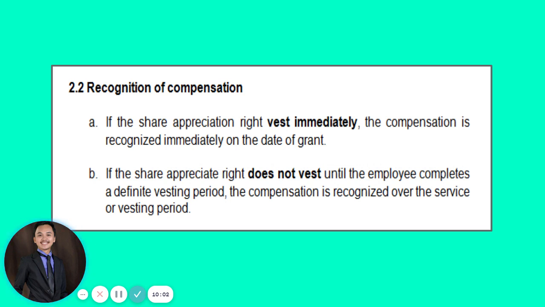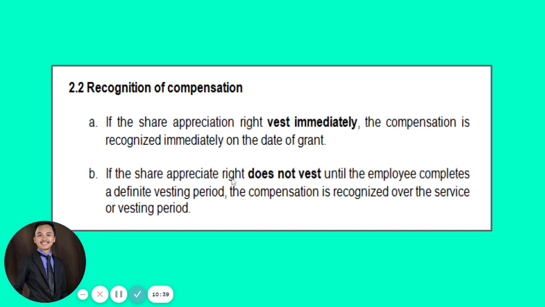Again, it still varies if it vests immediately or if the share appreciation right does not vest immediately. If the share appreciation right vests immediately, then the compensation is recognized immediately on the grant date. All right? The compensation expense is to be recognized directly on the grant date, just like your share options that are exercisable immediately. Your compensation expense in its entirety will be recognized on the grant date directly.